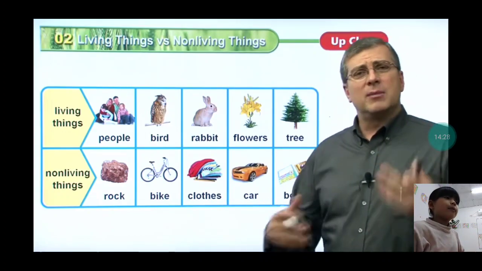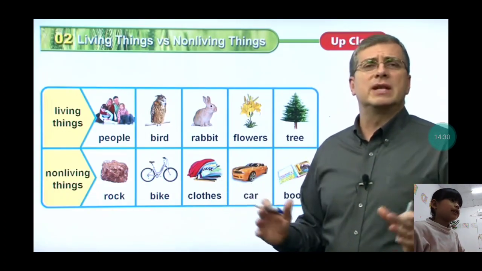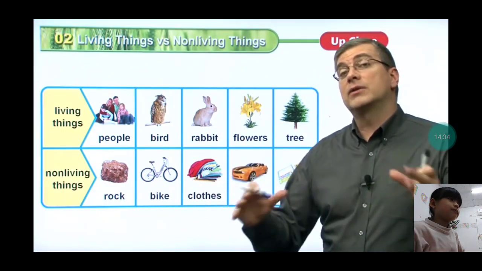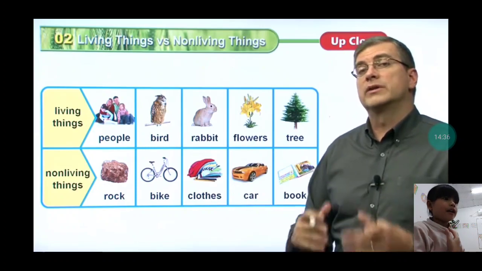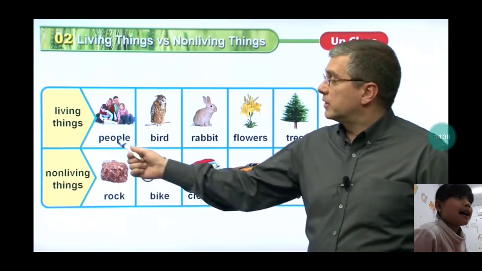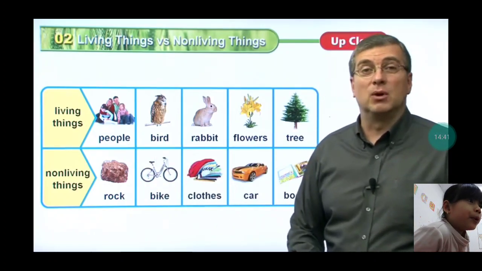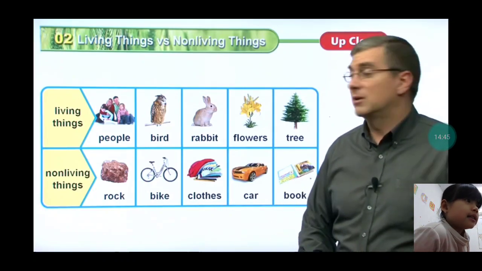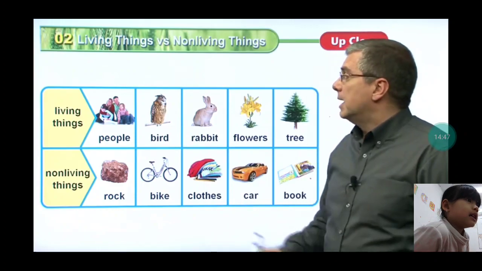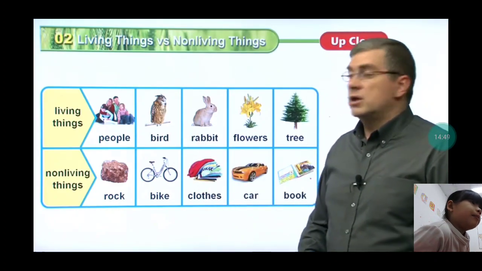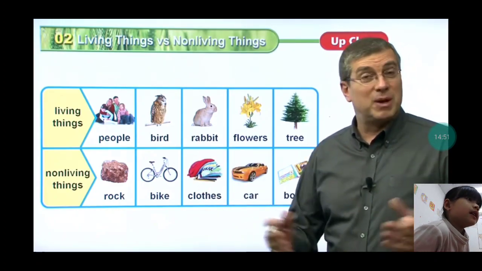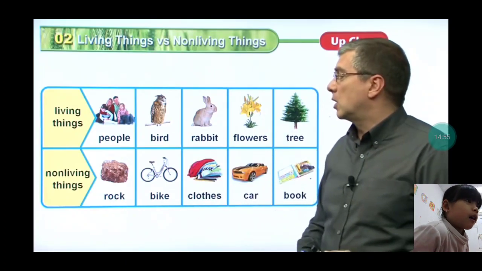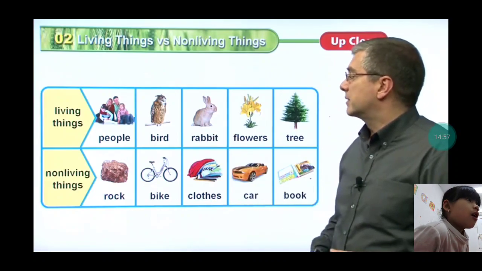Okay, we have the people here. Let's check. Okay, now people. That is people. And bird, living things.